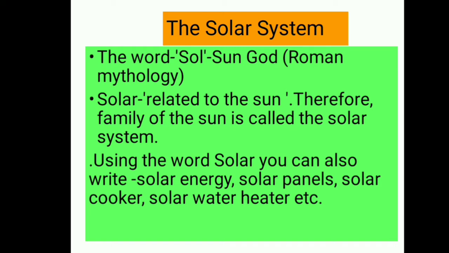And what about the solar system? The word sol came from Roman mythology. It means sun god. Solar means related to the sun. Therefore, it is the family of the sun. The family of the sun, meaning planets as well as their natural satellites, is called the solar system. Using the word solar, you can also write solar energy, solar panels, solar cooker, solar water heater, etc.